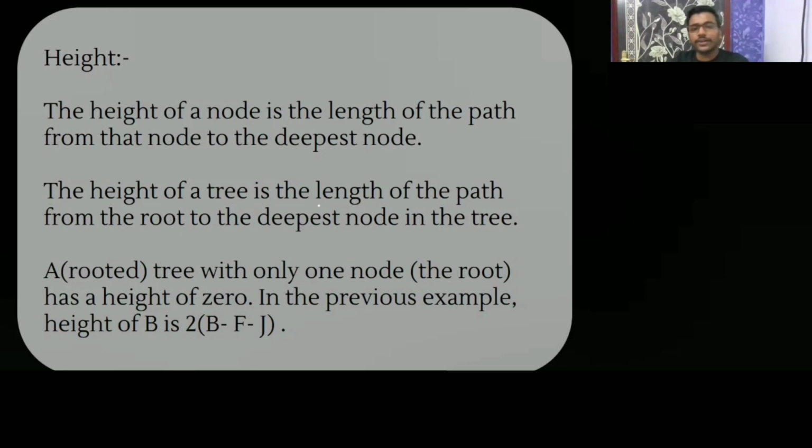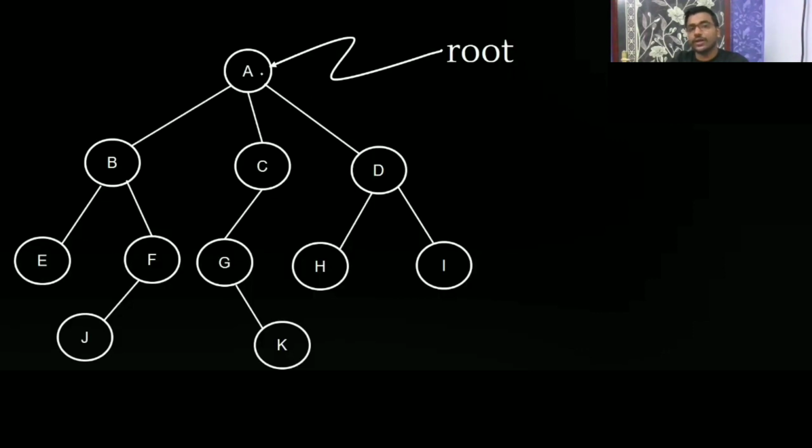Now, what is the height of a tree? The height of a tree is the length of the path from the root to the deepest node. So this is the root, and this is the deepest node. So the height of the tree is going to be 3.